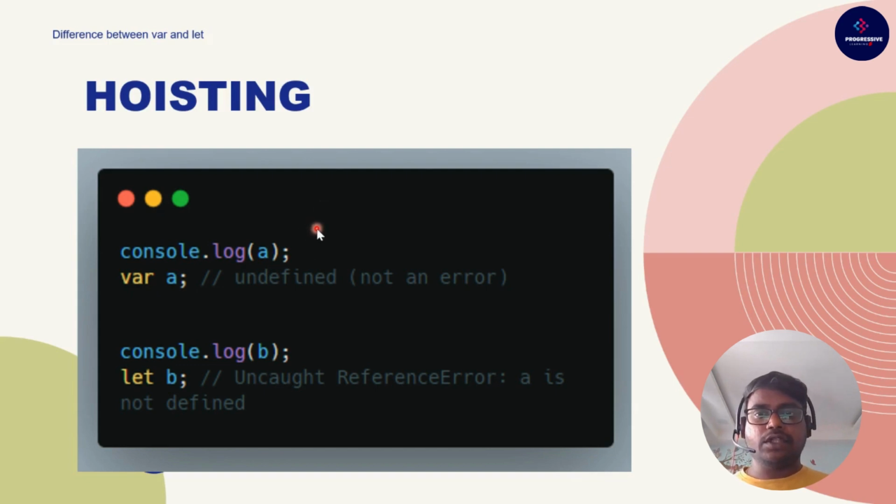Now we'll see an example with hoisting. Variables defined with var get hoisted, variables defined with the let keyword don't get hoisted. So if you log console.log a, as I told you before, because of JavaScript's two-step compilation process, the variable would be undefined. The console.log of b would throw a reference error because you are accessing the variable before it is declared. With these concepts in place, we'll jump into the solution discussion so that it would be easy for you to understand the solution.